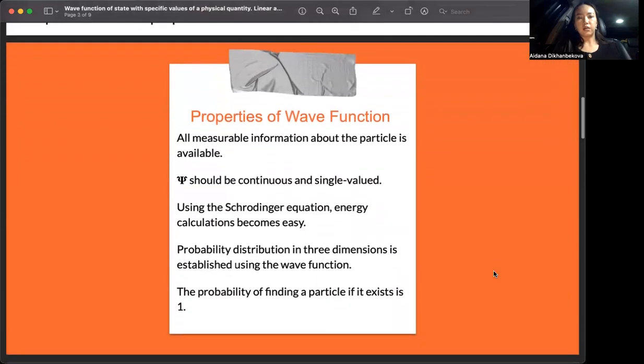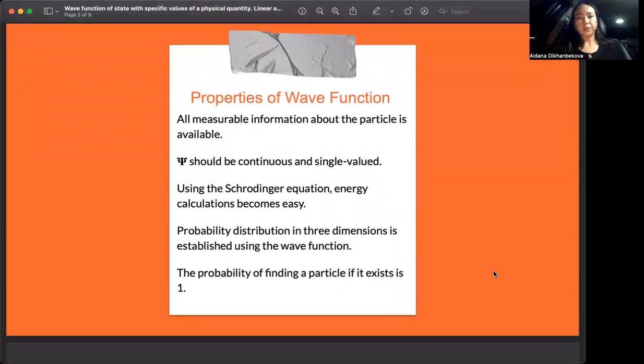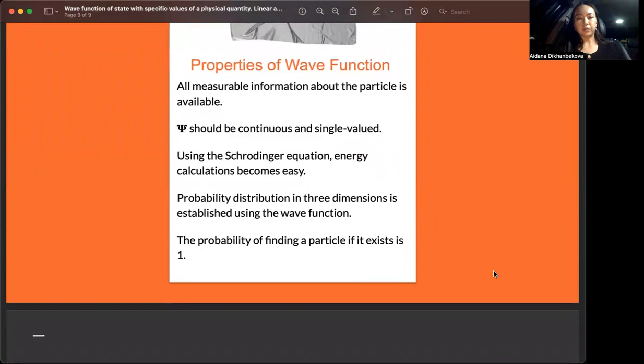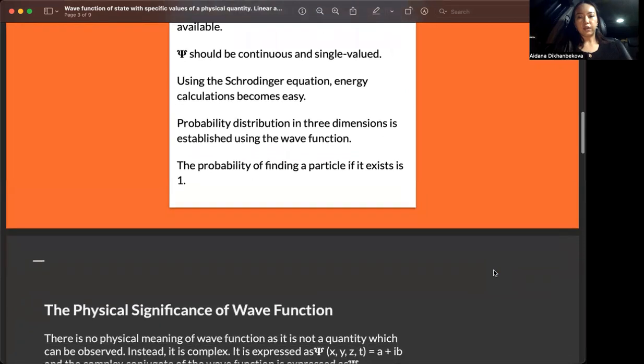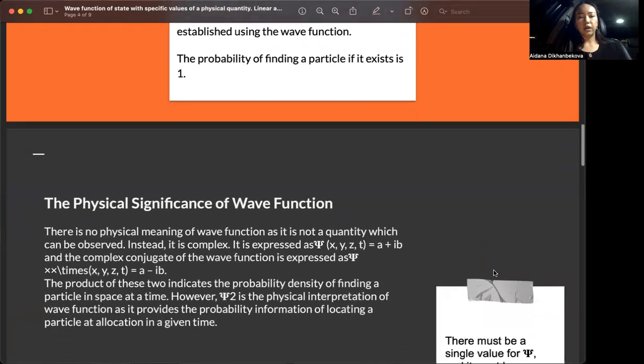And these are the properties of the wave function. All measurable information about the particle is available, and psi should be continuous and single valued. Using the Schrödinger equation, energy calculations become easy, and probability distribution in 3 dimensions is established using the wave function. And the probability of finding a particle, if it exists, is 1.